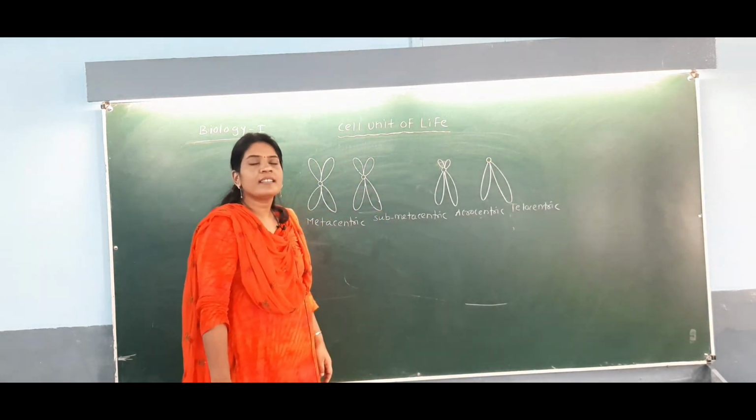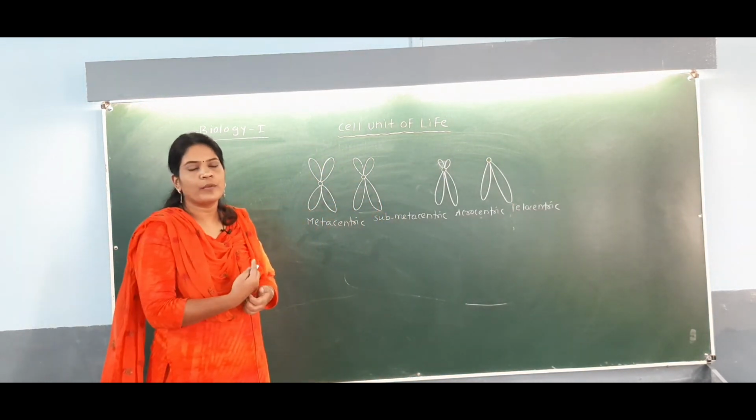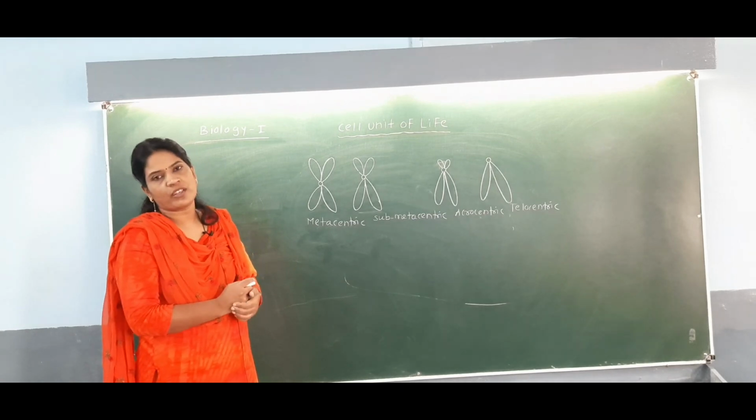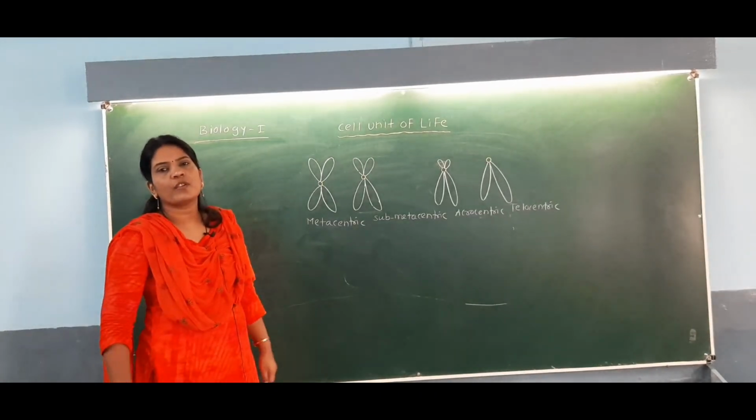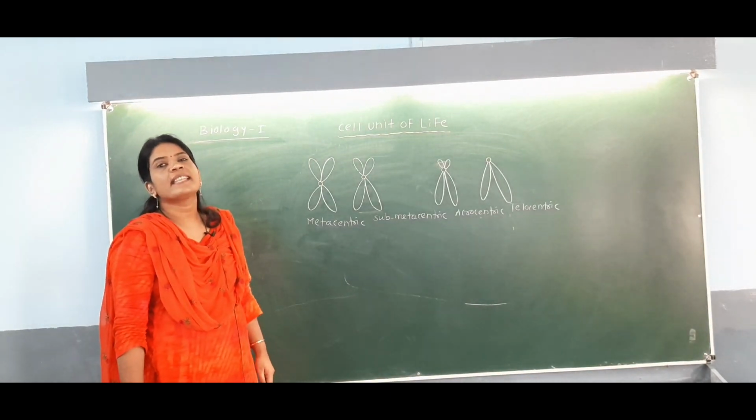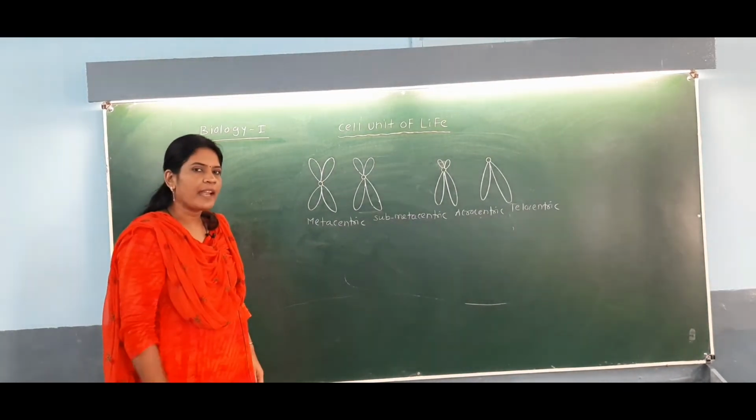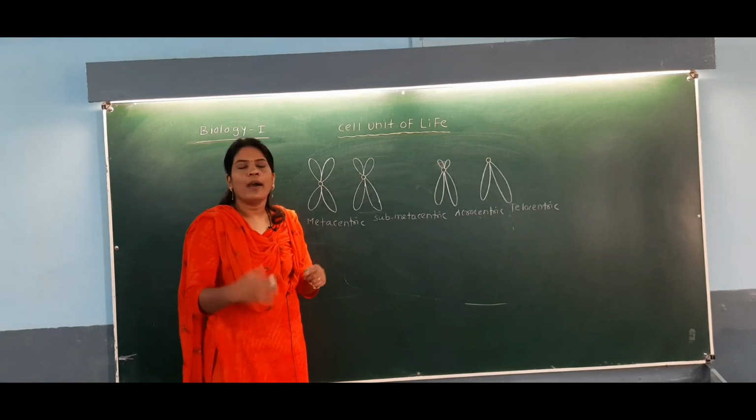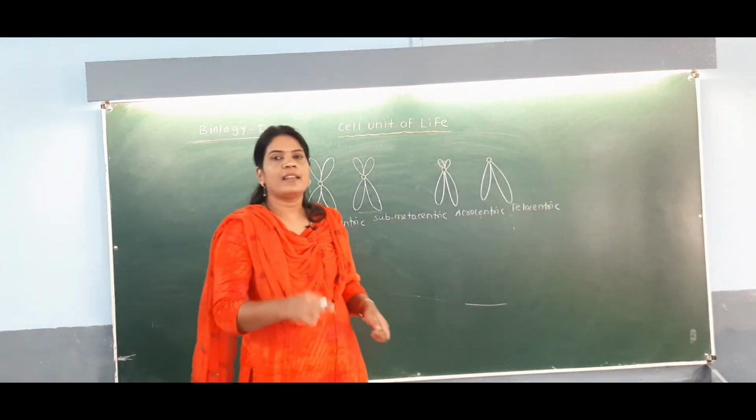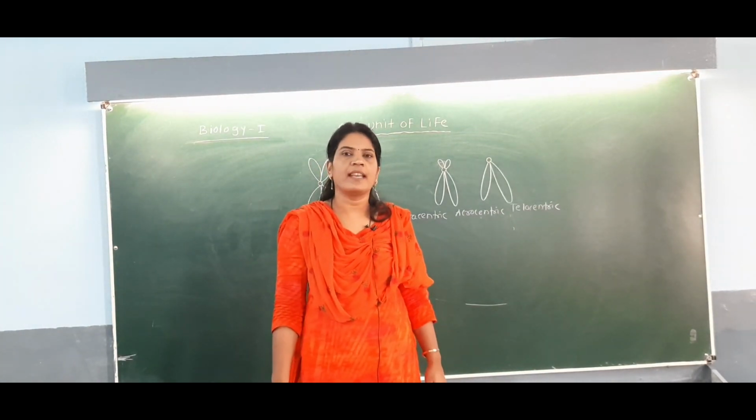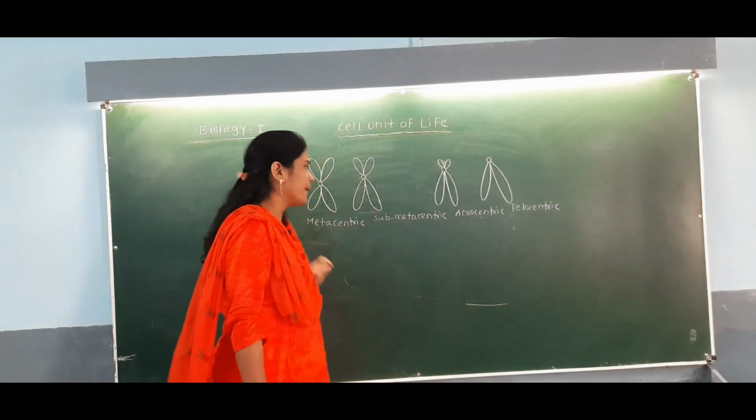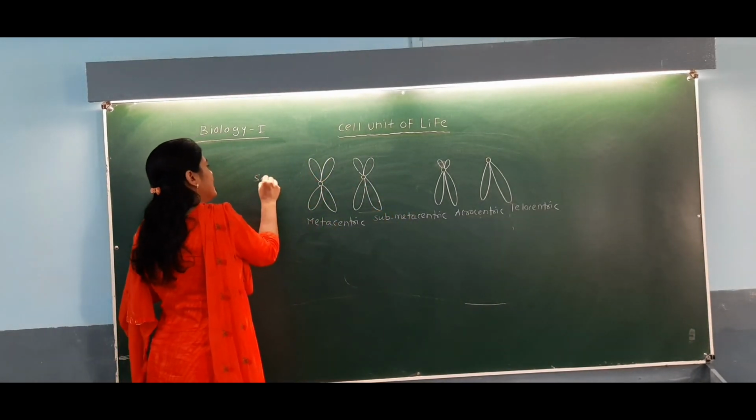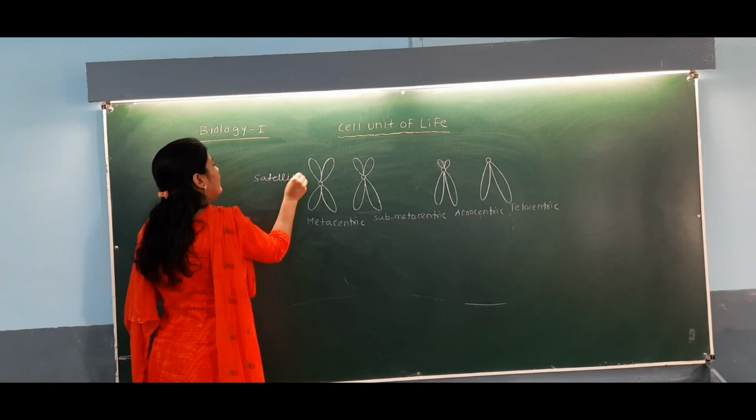But in some chromosomes a secondary constriction is present, and that secondary constriction is called the satellite. So it is also important to know that in a few chromosomes, in addition to the primary constriction or the centromere, another secondary constriction is present, and that secondary constriction is called the satellite.